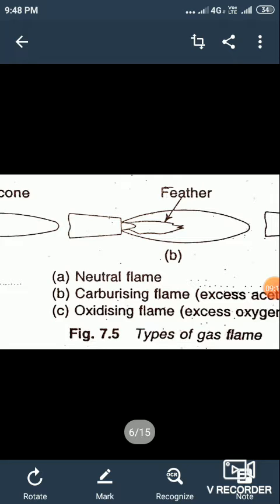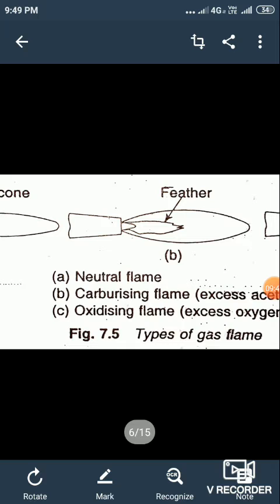It has two sharply defined zones as in the case of neutral flame, with the addition of a third zone which is whitish in color, known as intermediate feather or intermediate flame feather. Okay, the characteristics of the carburizing flame is same as that of neutral flame.